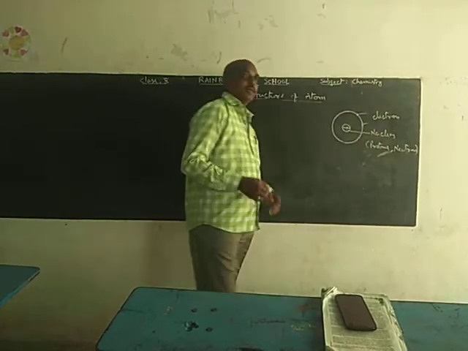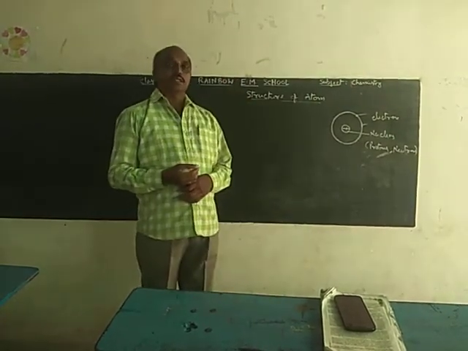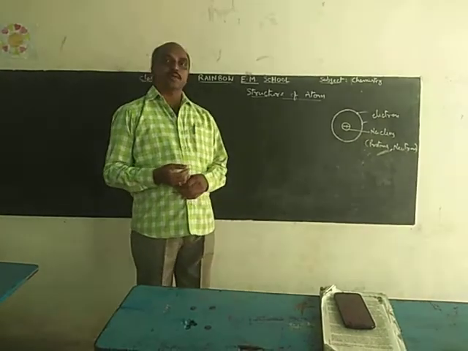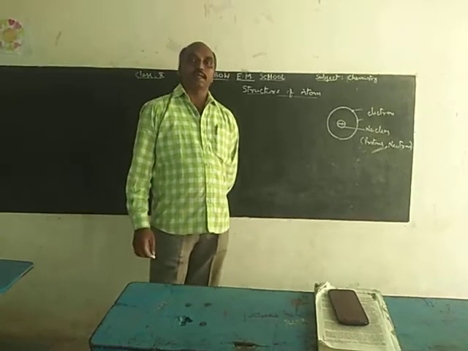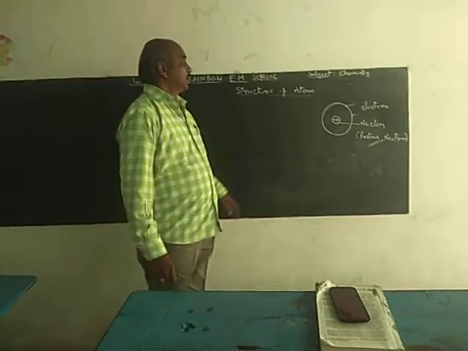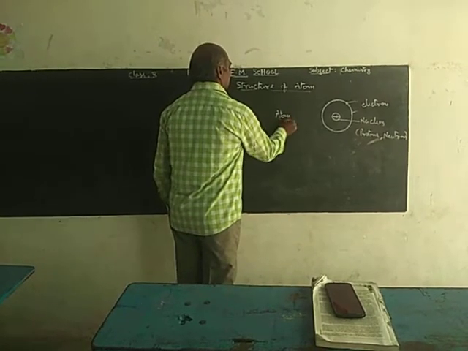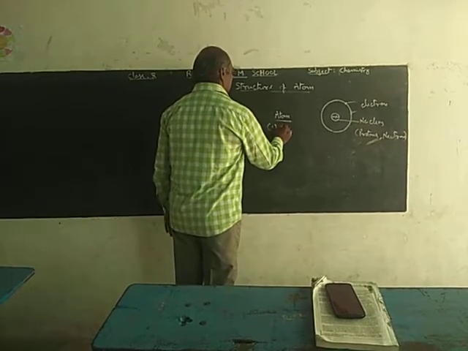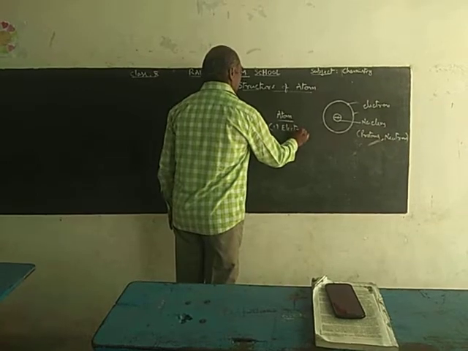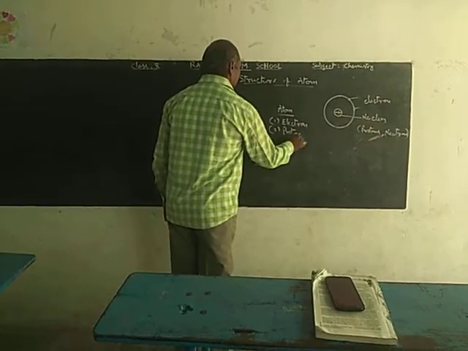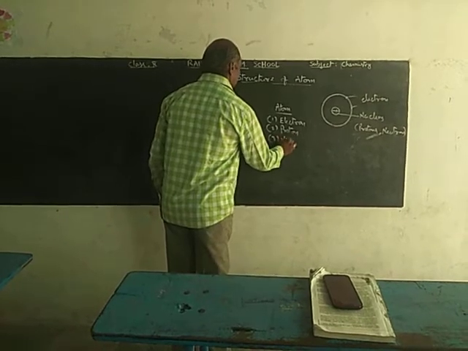First of all, what is meant by atom? The smallest part of an element is called atom. Atom consists of electron, proton, neutron.